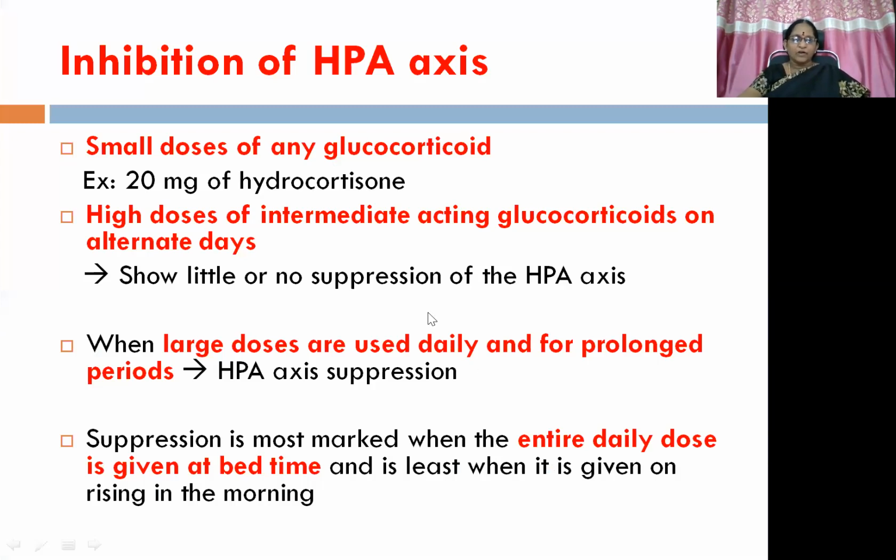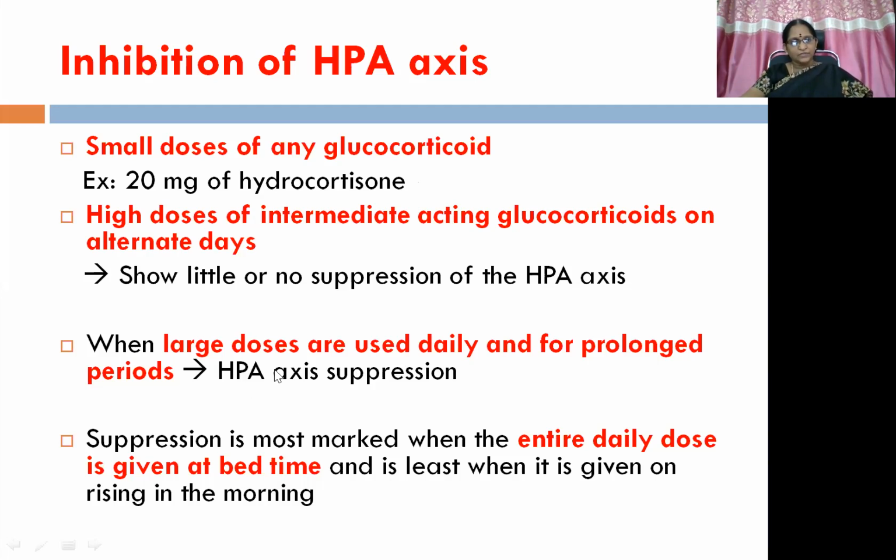Then inhibition of HPA axis, another dreadful pharmacological effect which turns into a major dreadful adverse effect with administration of glucocorticoids. It's very, very important. So small doses of any glucocorticoid, that is 20 milligrams of hydrocortisone, and high doses of intermediate acting glucocorticoids on alternate days, they show little or no suppression of HPA axis, hypothalamo-pituitary-adrenal axis.